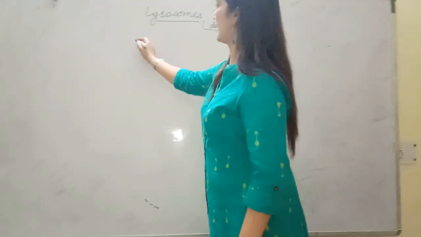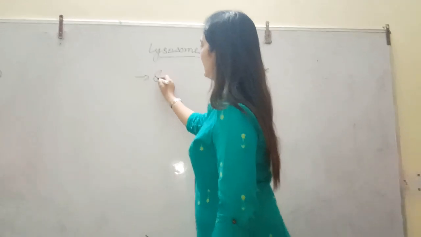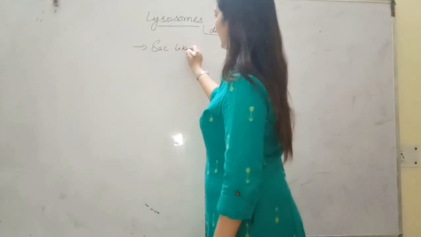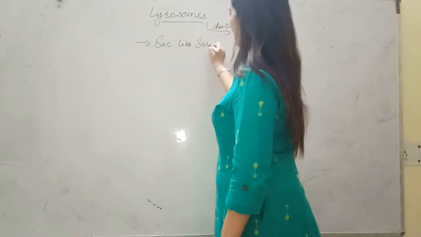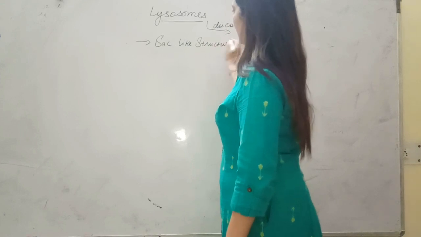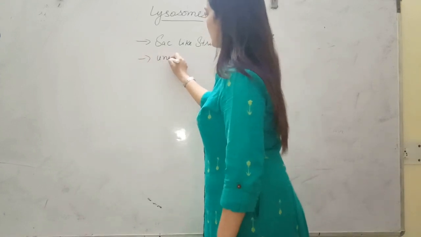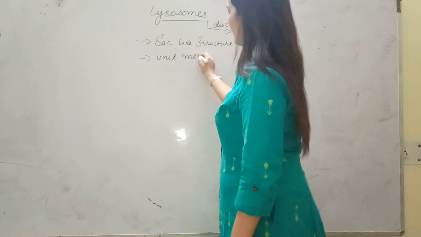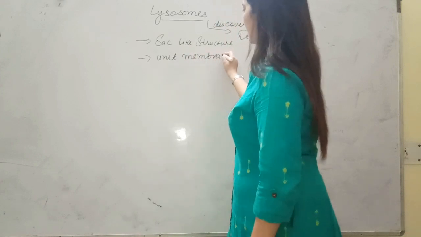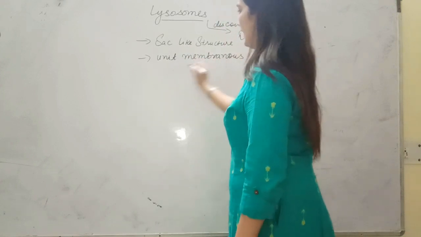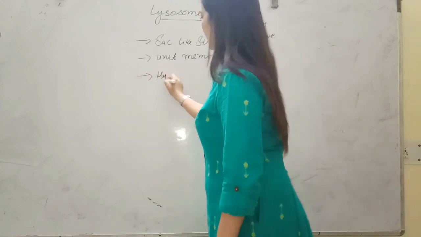Alright, what type of organelle are they? They are sac-like structures having a unit membrane, and they have hydrolytic enzymes inside them.